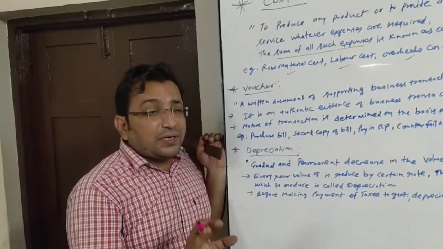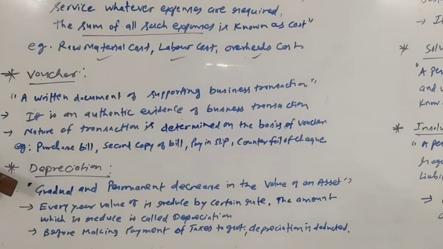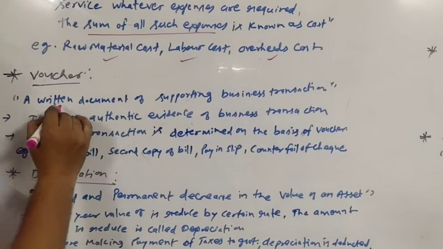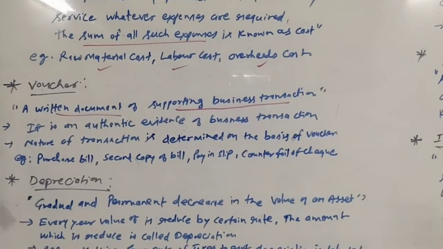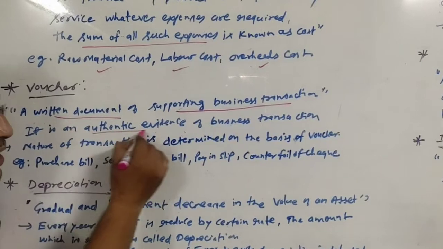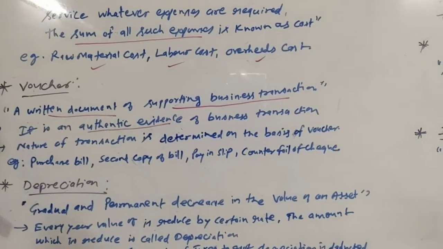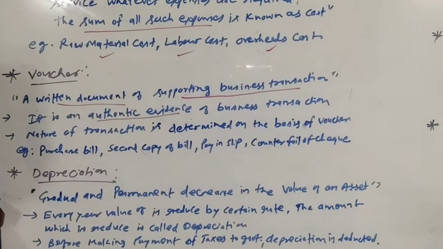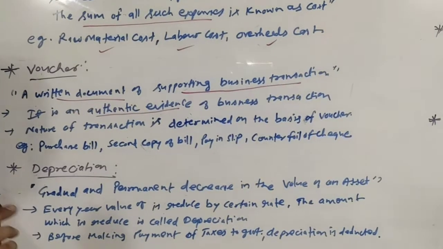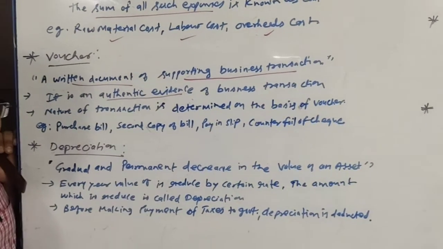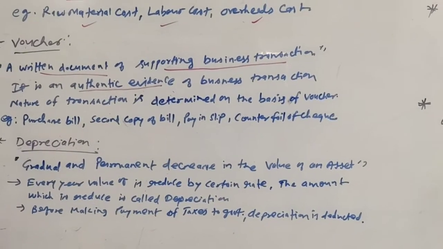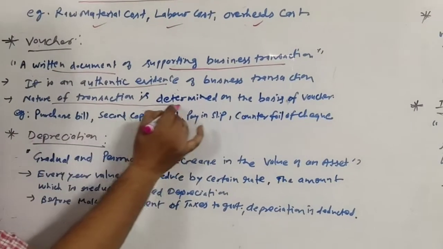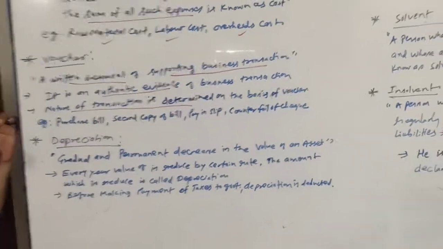So what is a voucher? A voucher is a document which is supporting any business transaction. A written document supporting business transaction. It is authentic evidence of transaction. On the basis of that voucher, you can prove your transaction. So it is called authentic evidence of transaction. What else? Nature of transaction is determined on the basis of voucher.